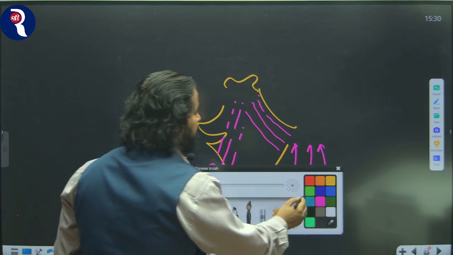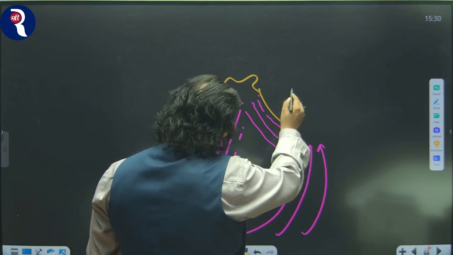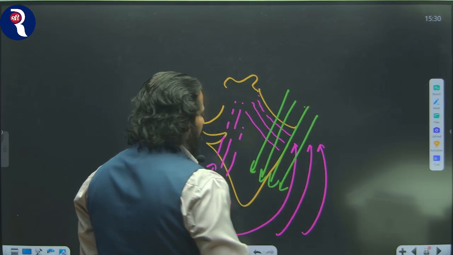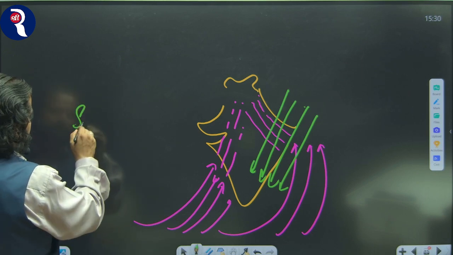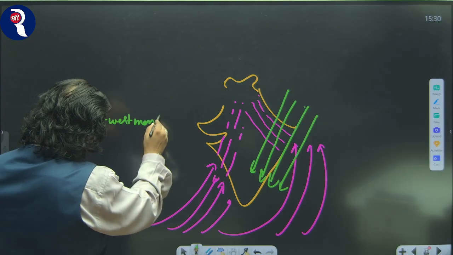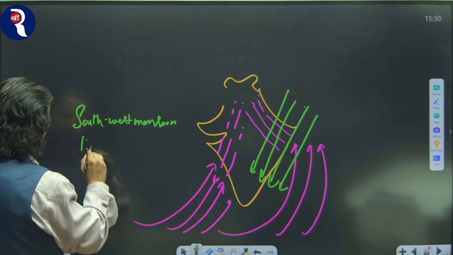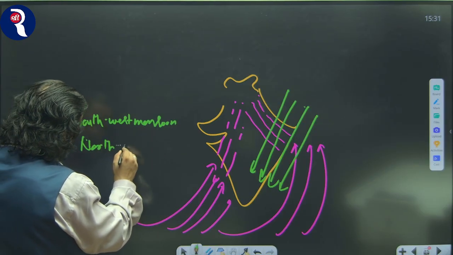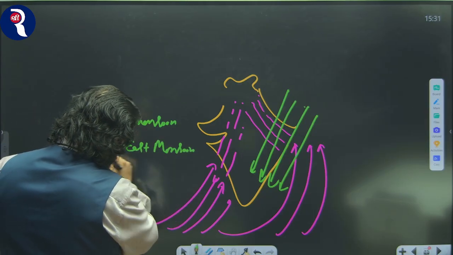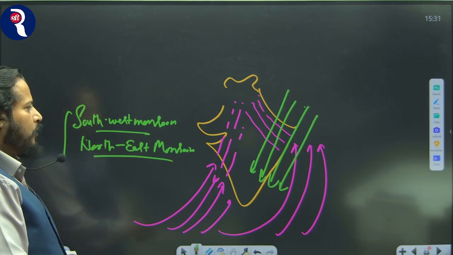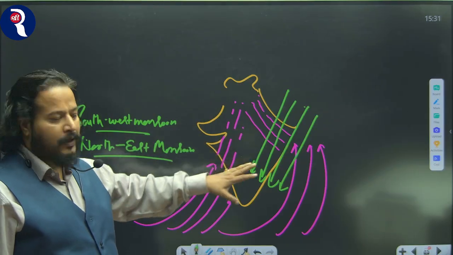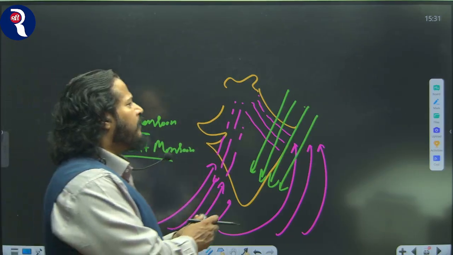Now the second one is northeast monsoon. Southwest monsoon and northeast monsoon. So this is how Indian agriculture gets its due share of rainfall, through northeast monsoon and southwest monsoon. Now how many people are involved in agriculture?